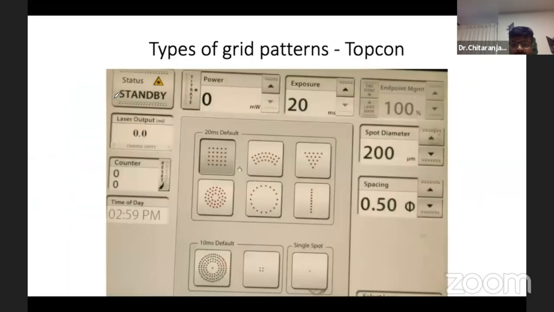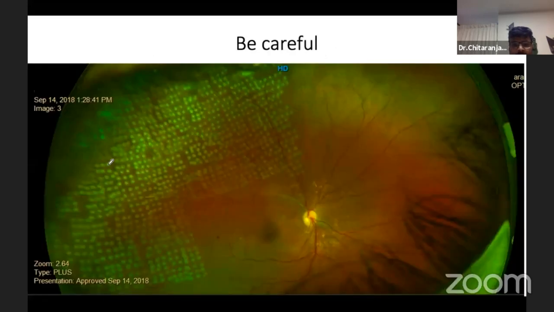Then there are other patterns available in Topcon. This, I think, will be covered by Dr. Obli. If you have a BMW car, you have to be more careful while driving. Similar is the case with Pascal. If you have Pascal, you have to be more careful. If you see it, there are a lot of gap areas. There are areas of overlapping. And as you go inferiorly, the burns are much wider.